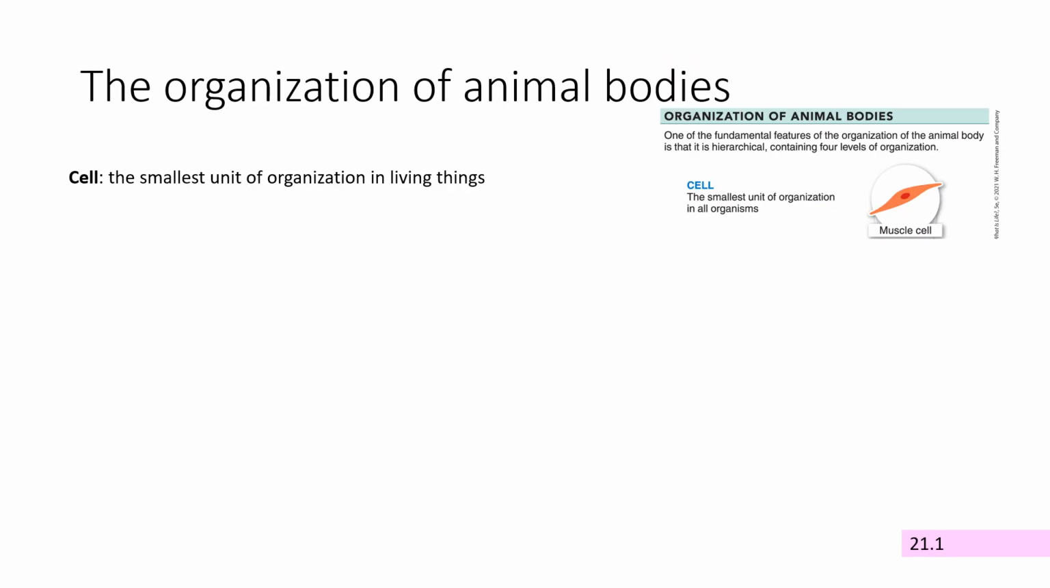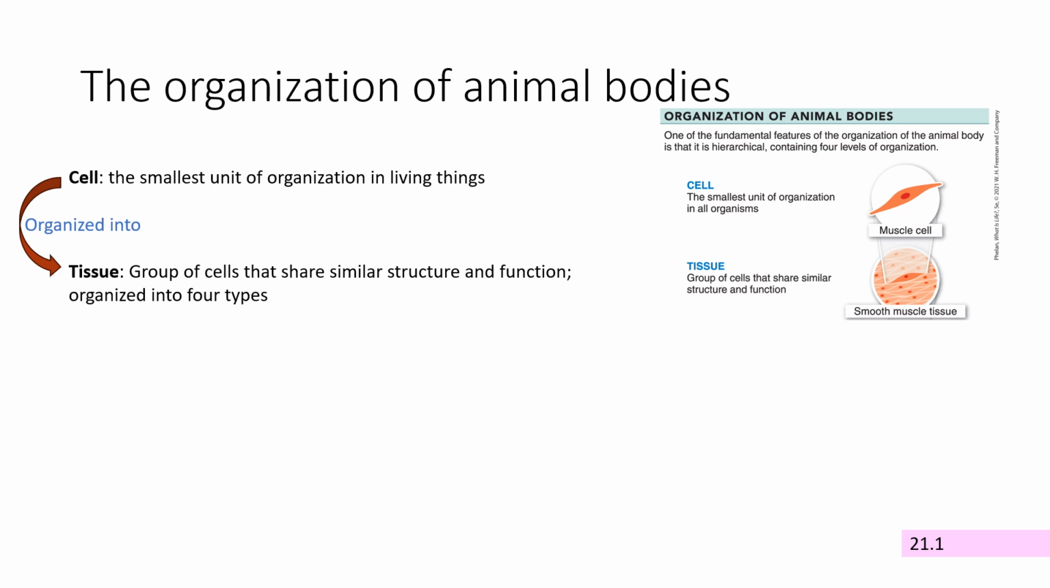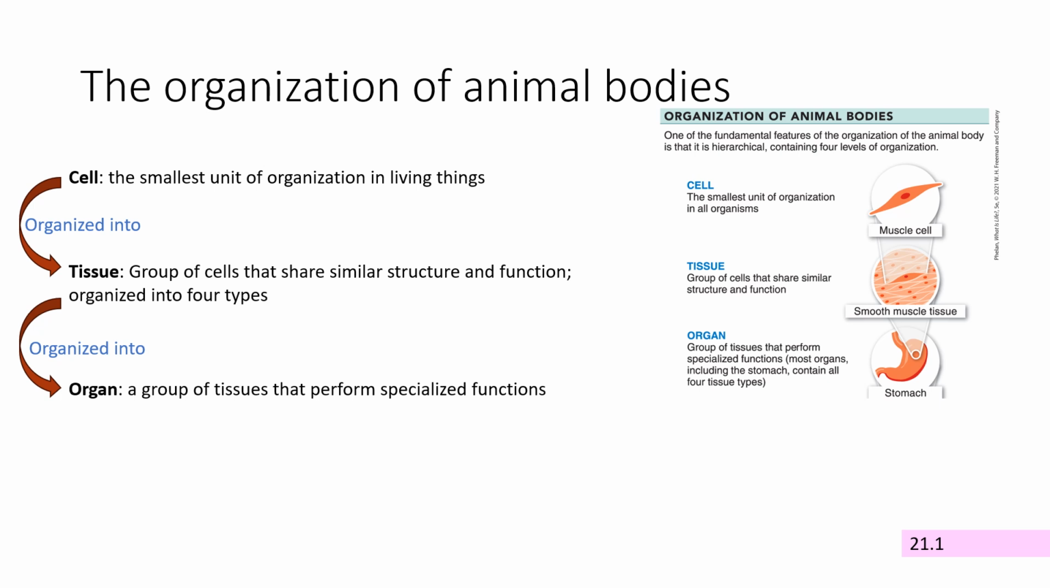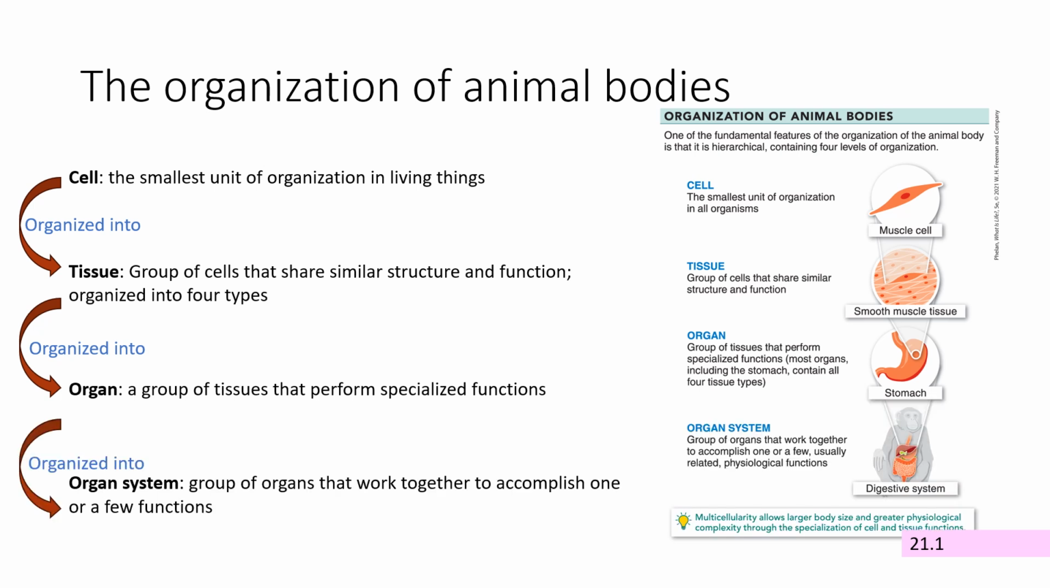Animal bodies have several different levels of organization. At the smallest level is the individual cell. Cells are organized into tissues, which are groups of cells that share similar structures and functions. When we talk about the different tissues in the animal body, you'll see that there are 4 different types. Tissues are organized into organs, which are groups of tissues specialized to perform a particular function. And finally, organs are organized into organ systems, groups of organs working together to accomplish certain tasks in the body.